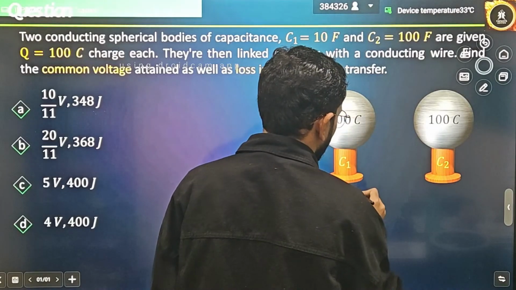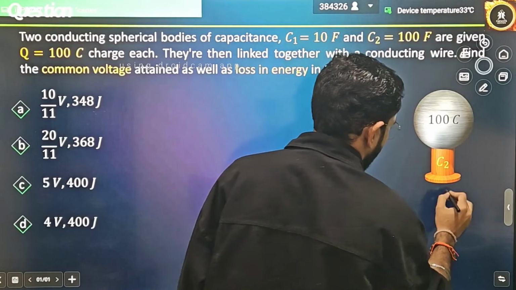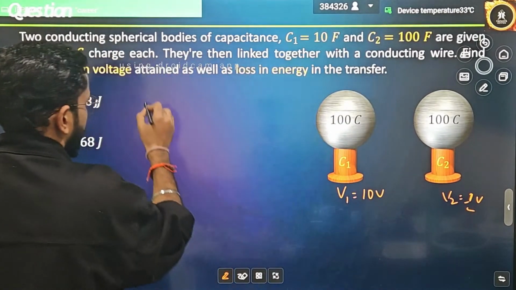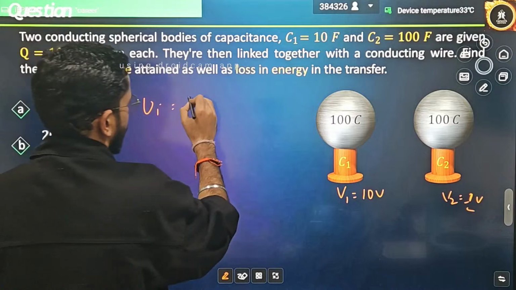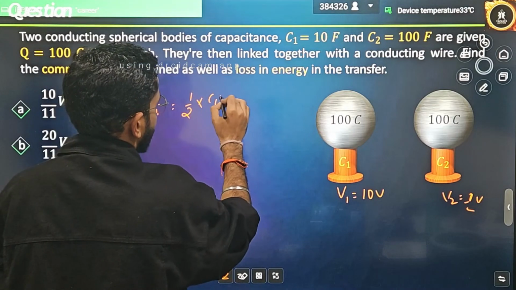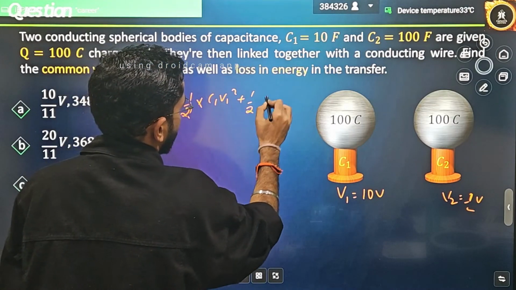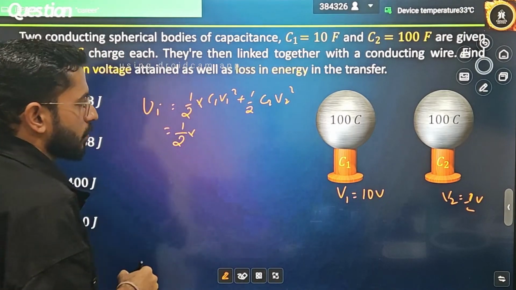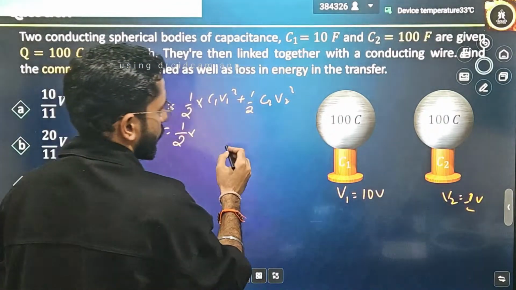V1 can be written as Q divided by C. That means here it was 10 volt and V2 was equal to 1 volt. Let's write the initial energy. Otherwise the formula is also there, completely up to you. Half C1 V1 square plus half C2 V2 square. Always try to have the habit of writing the formulas also. There is no harm in writing the formulas.